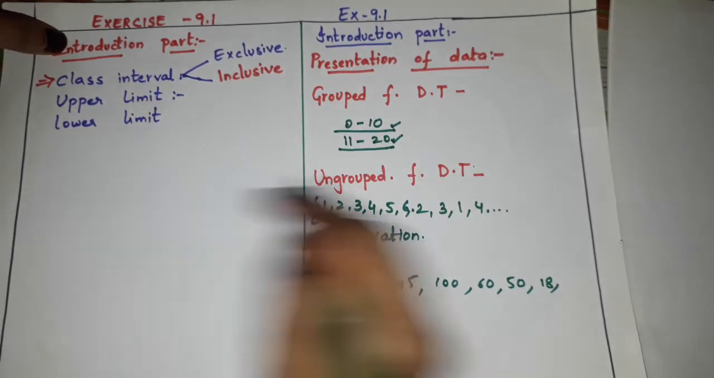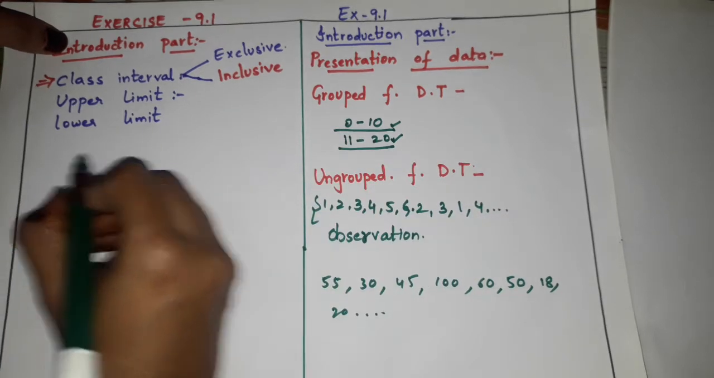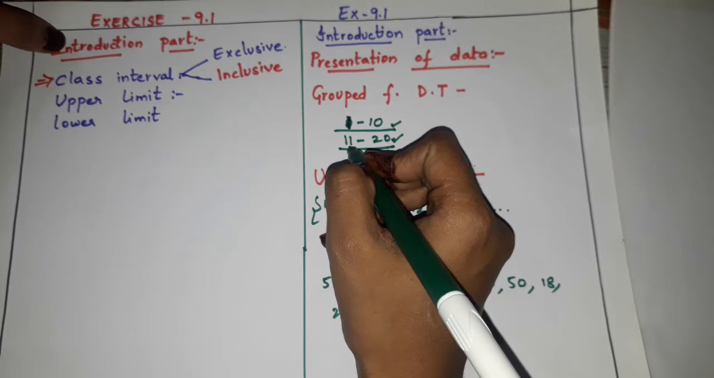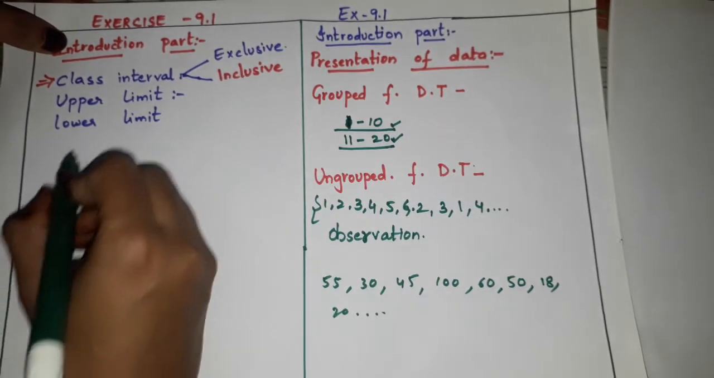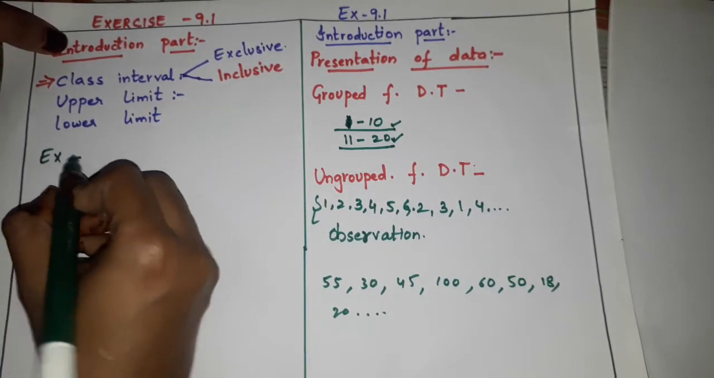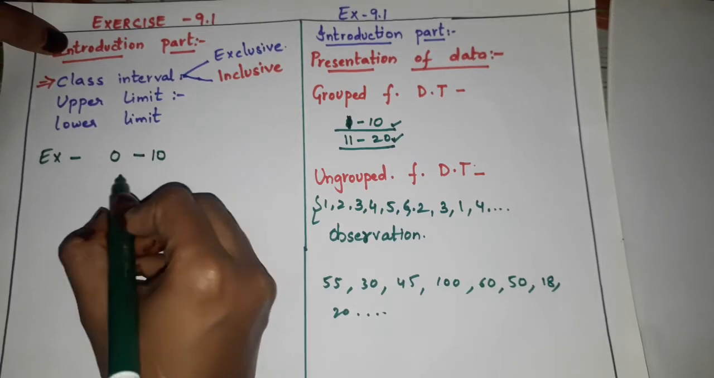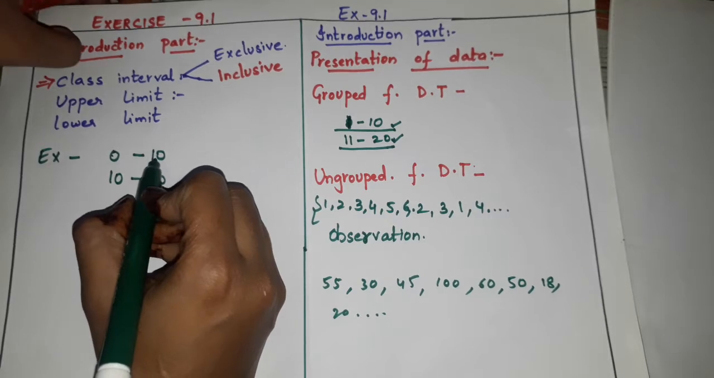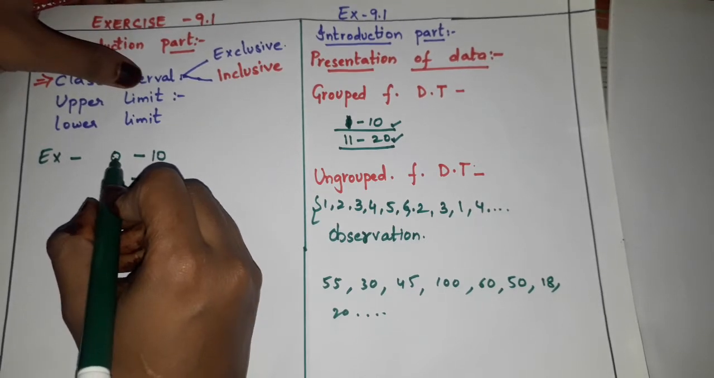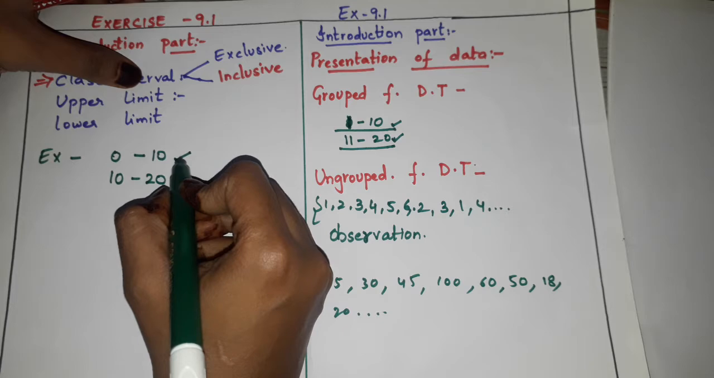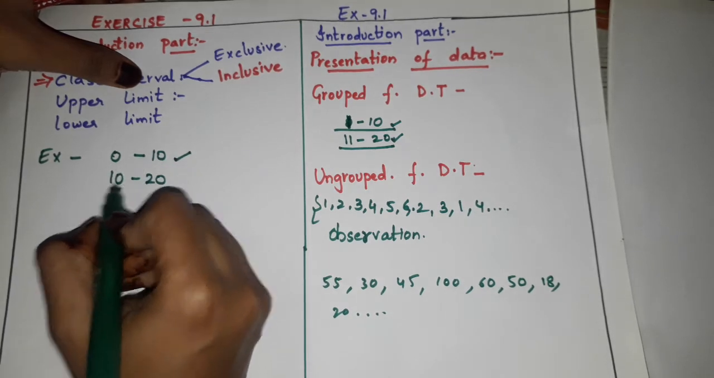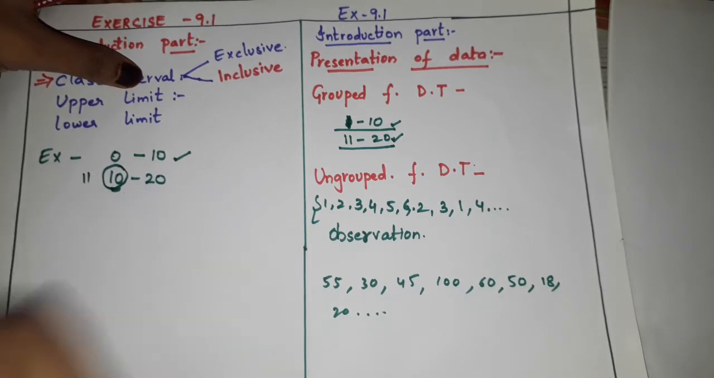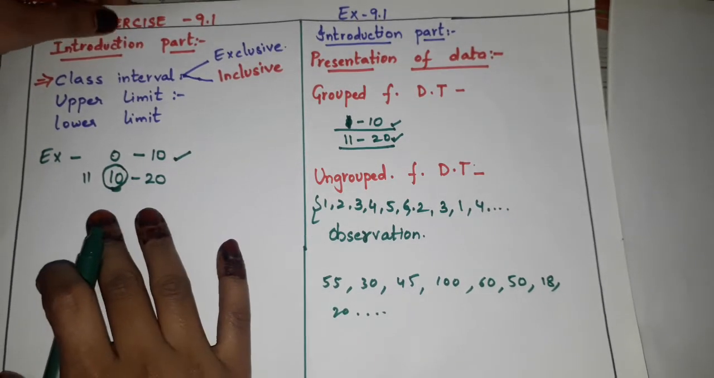Exclusive is what? Like this is 1, children, not 0. It will be 1 to 10, 11 to 20. This is 11, right? So it is 1 to 10. Now in exclusive, we'll have 0 to 10, 10 to 20. From 0 to 10, whatever numbers come, we have to take here. Now 10 is written again, so we should not take 10 here. What we have to do is just write 10, but we count from 11. We have learned this in our 8th class, children.